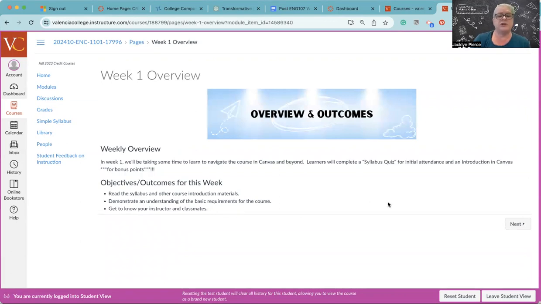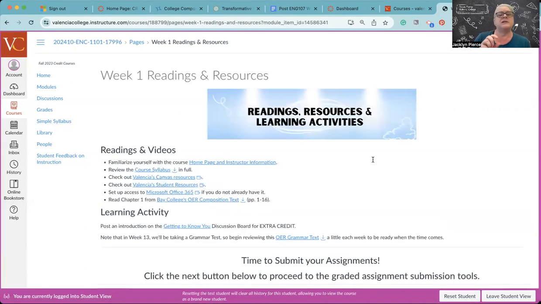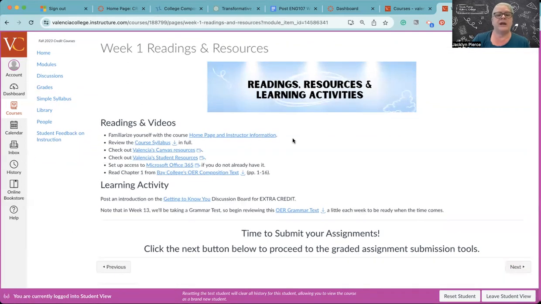When you are ready to proceed to the readings and resources, like I said, you can either go back to the module or you can click this next button. So it's designed to be one step at a time. If you click through, you're going to be doing things in the order that they should be done. So this week you have some readings to do.